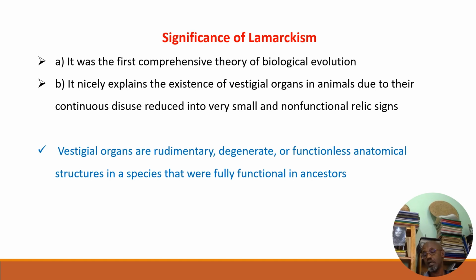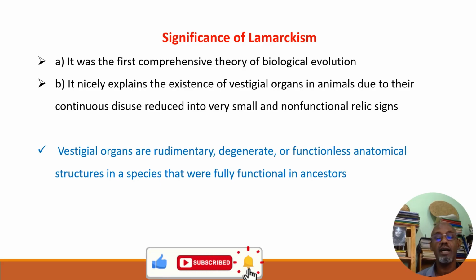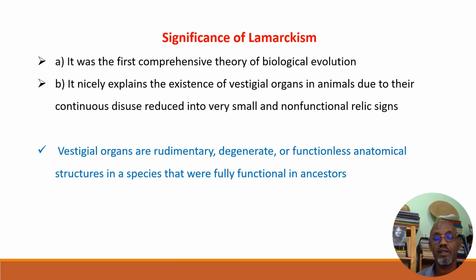Vestigial organs are rudimentary organs, diminished in size, degenerate, functionless, non-functional organs or anatomical structures in a species that were fully functional in the ancestral species.